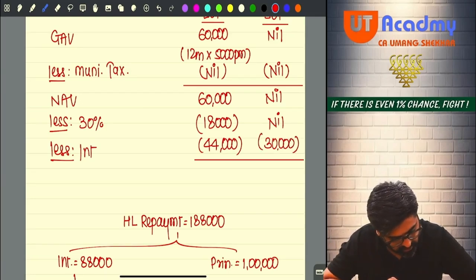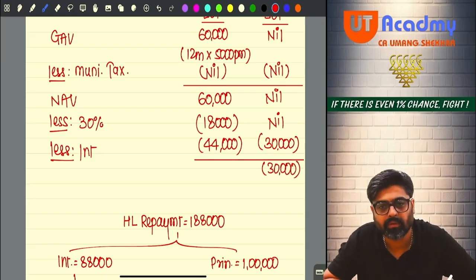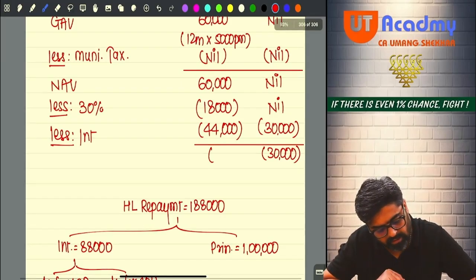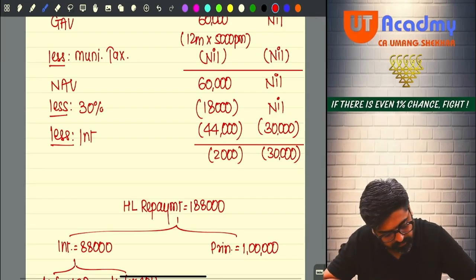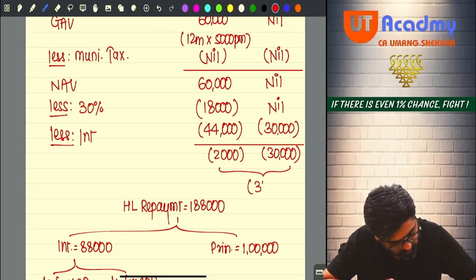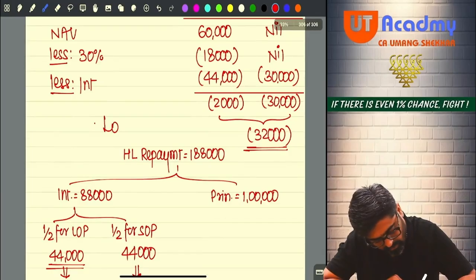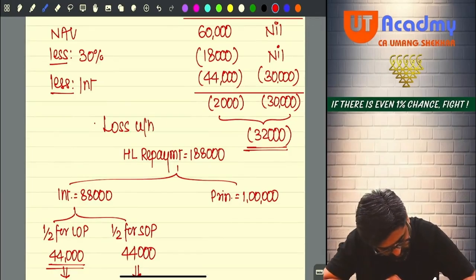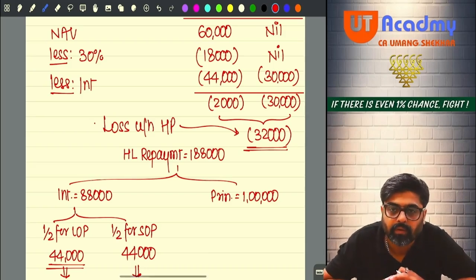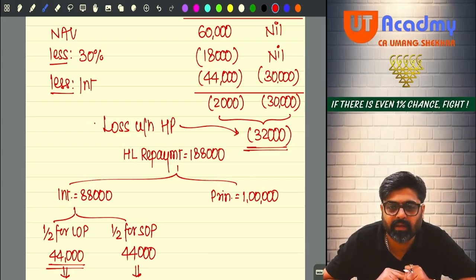So can I say there is a loss of 30,000 over here in the SOP portion, and a loss of 2,000 here also. Now the total loss of house property is 32,000. This is the loss under the head house property, 32,000. Sure, sir. Can you set off this loss against any head of income?